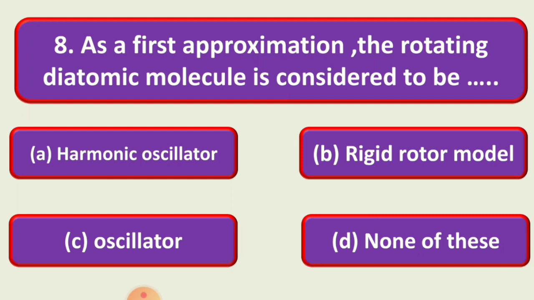And the correct answer is B, that is rigid rotor model. As a first approximation, the rotating diatomic molecule is considered to be a rigid rotor model.